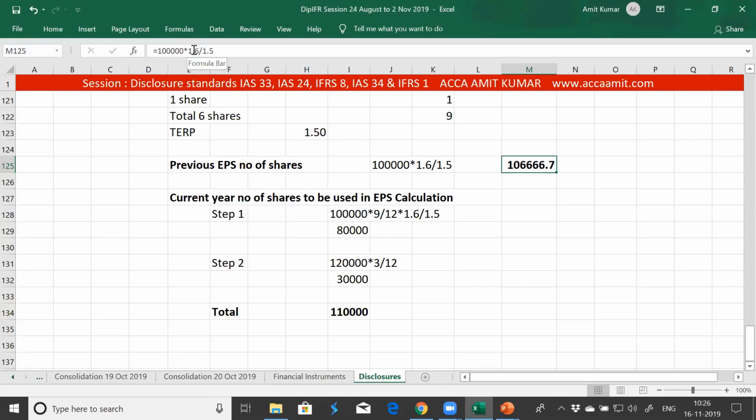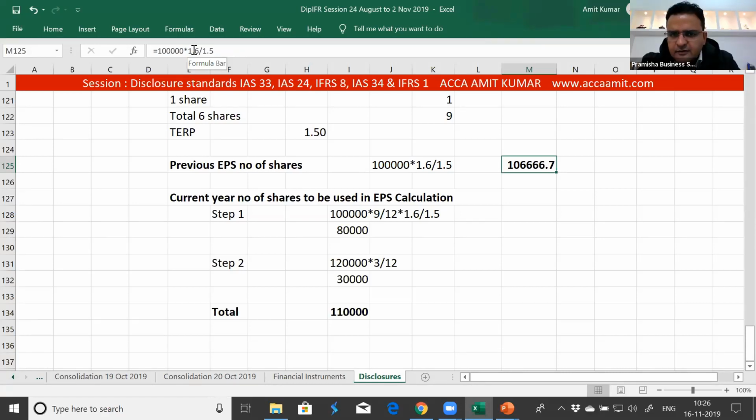Amit, just 1 second. Yeah, what the formula I see is that it should be calculated by multiplying with the theoretical ex-rights fair value per share divided by the fair value per share immediately before the exercise of rights. So the theoretical ex-rights fair value is 1.5, right?